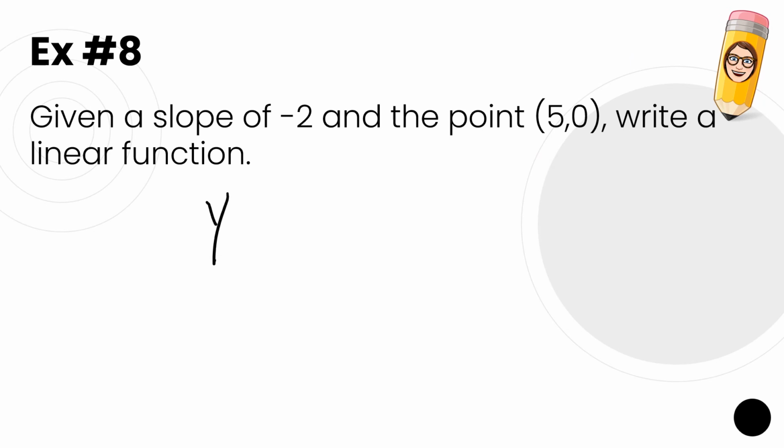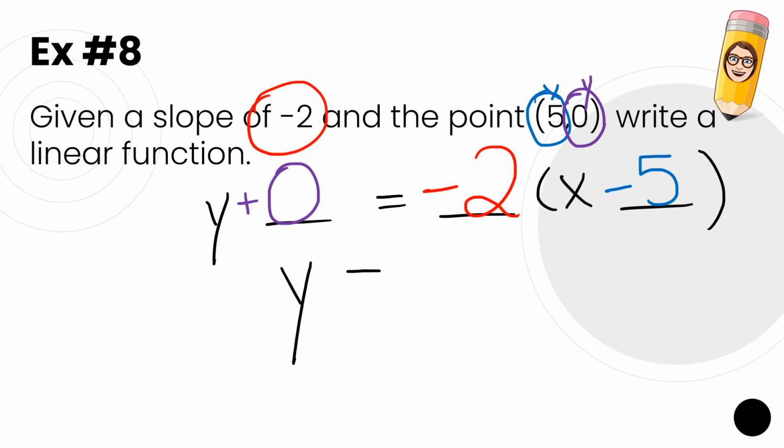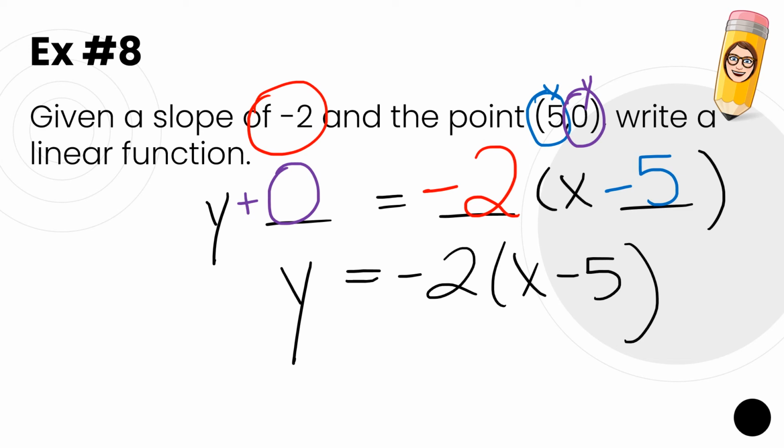Let's try another one. Y space equals space x space. You do need those parentheses. I'm given a slope of -2. -2 is always written in front of the x. Let's label our point. We have x, comma, y. If it says the x is +5, I'm going to write x minus 5. If it says the y is 0, I'm going to write 0, and technically it doesn't matter if it's plus or minus. And even more so, I don't need the 0, right? The 0 doesn't change anything. So I'm actually just going to rewrite it without.